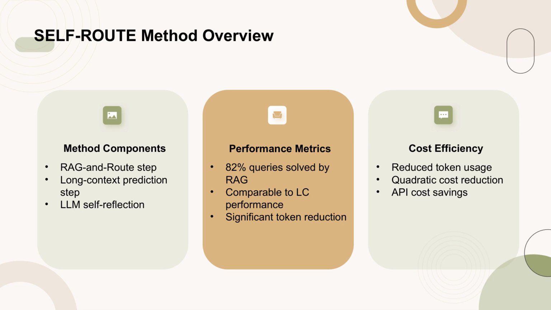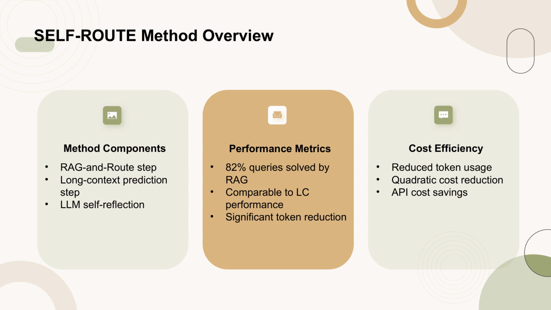In the first step, the LLM is prompted to predict whether a query is answerable based on the provided context, similar to standard RAG but with the added option to decline answering if the query cannot be answered. For answerable queries, the RAG prediction is accepted as the final answer. For unanswerable queries, the full context is provided to the long context LLMs for the final prediction.